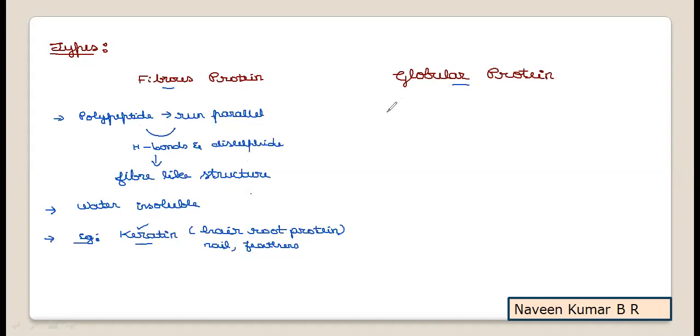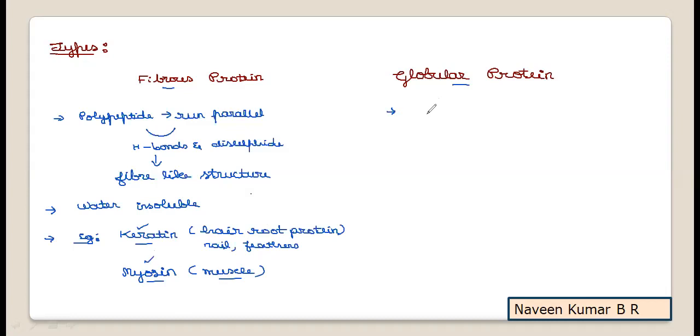Similarly, we can remember one more example here, which is very important again: myosin. Do you know what myosin is? Myosin is a protein present in our muscle cells. Whatever protein is present in the muscles is called myosin. Muscle protein is myosin. These two are the best examples to understand fibrous proteins.